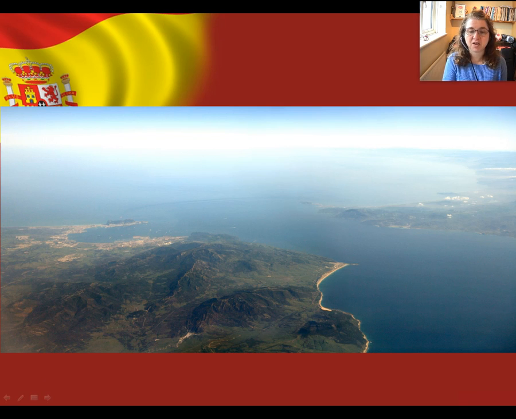And here's another photograph taken from the air. You can see Spain on the left and Morocco on the right. And you can see again how very close together Spain and Morocco are.